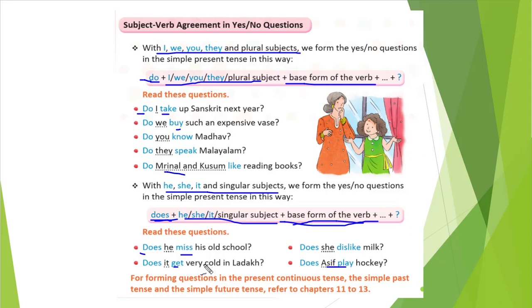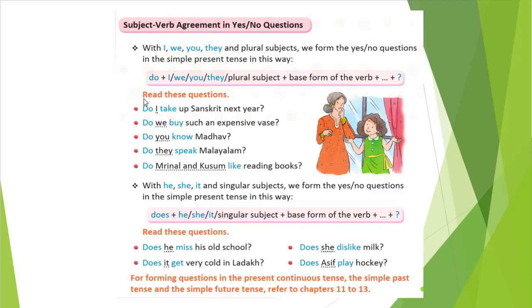For forming questions in the present continuous tense, the simple past tense and the simple future tense, refer to chapters 11 to 13. While we discussed chapters 11 to 13, we saw how to form a question. So don't get confused. Revise that chapter and you can easily get this answer. That's the only difference. Okay, so let's see the exercise for it.